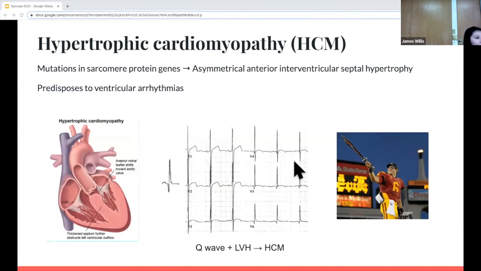The way I like to think about this and the EKG findings is using an analogy of an athlete who's muscular and breaks your heart. So this happens in athletes, they're young, they're muscular, so that represents the left ventricular hypertrophy. And then the Q waves are described as dagger-like. So this football player is holding a sword or dagger in the shape of a Q wave that you can see here. So you can think of that when doing pattern recognition for this disease.